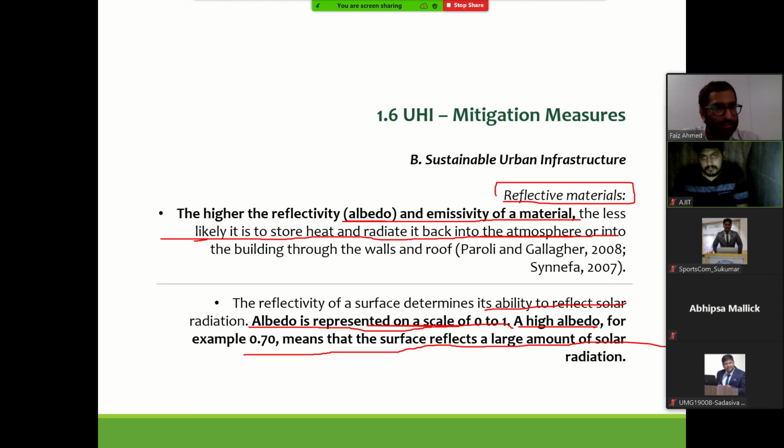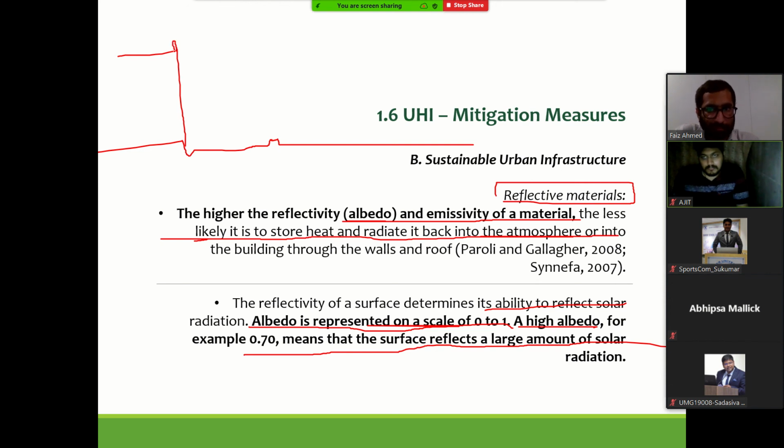So the right choice of material is very crucial. In fact, this includes the building envelope, the pathways, and the road as well. In all cases, appropriate material has to be chosen.